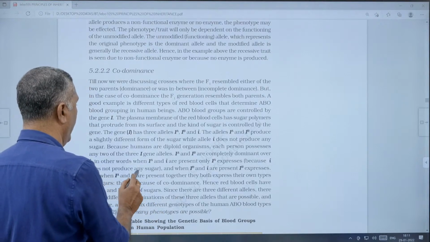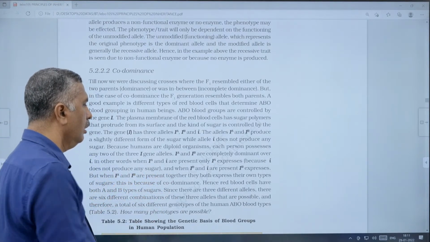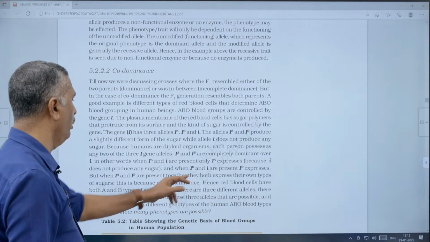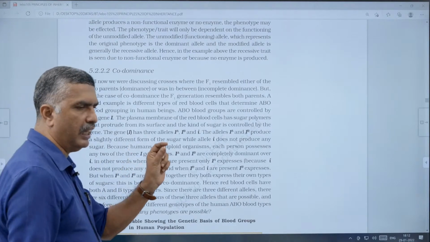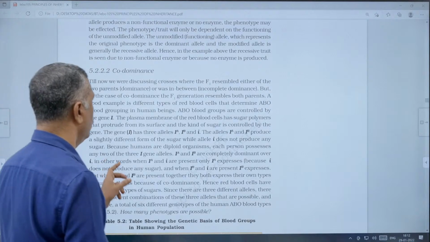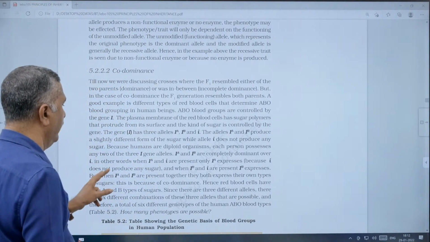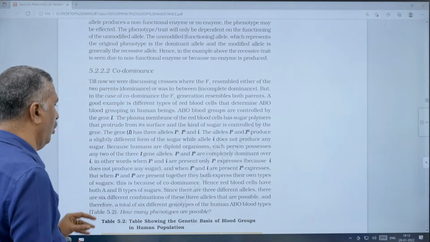When IA and IB are present together, they both express their own types of sugar. That is called codominance. Both IA and IB are present together and both express their own type of sugars. So in the F1, both will present their sugars, their products or their phenotypes.